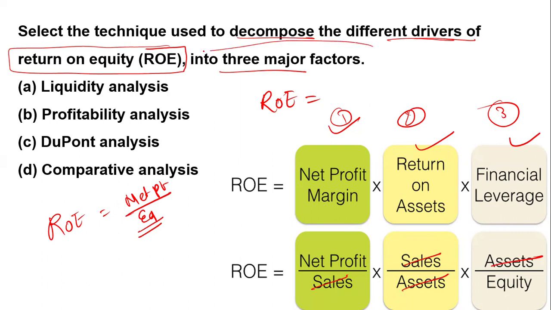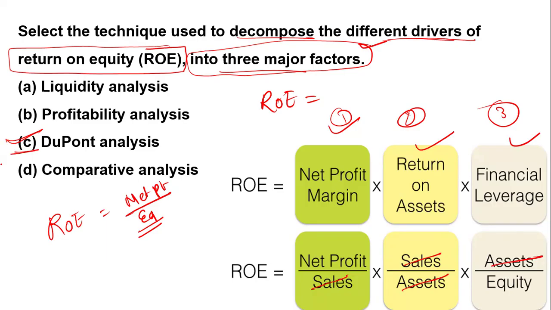The question is, these three drivers of the ROE are given, so which analysis does this come under? This analysis comes under the DuPont analysis.